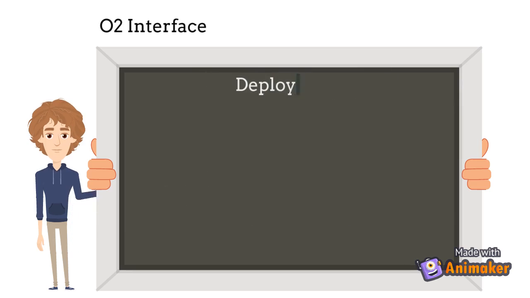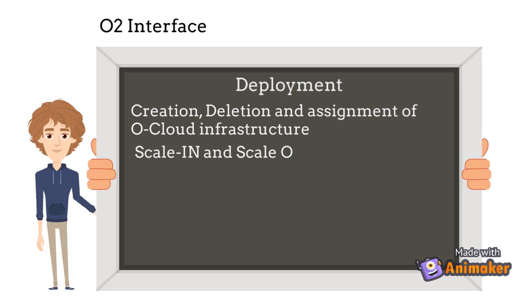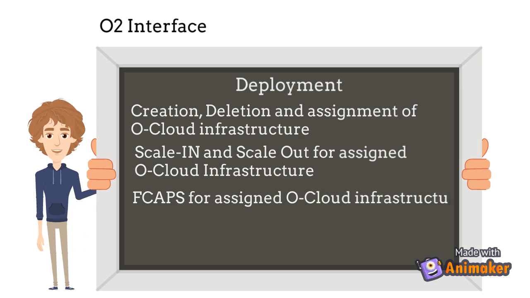Deployment: creation, deletion and assignment of O-Cloud infrastructure. Deployment: scale in, scale out of assigned O-Cloud infrastructure resources. Deployment: FCAPS, PM, FM, for assigned O-Cloud infrastructure resources. And deployment: software management.